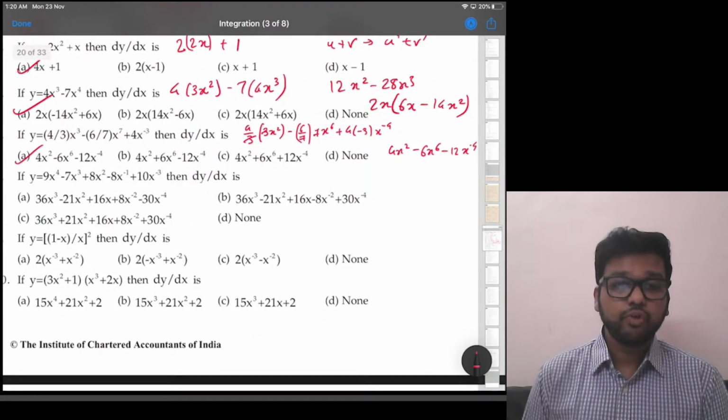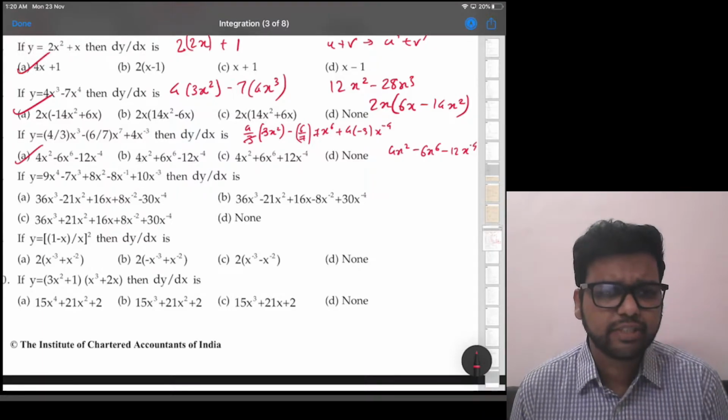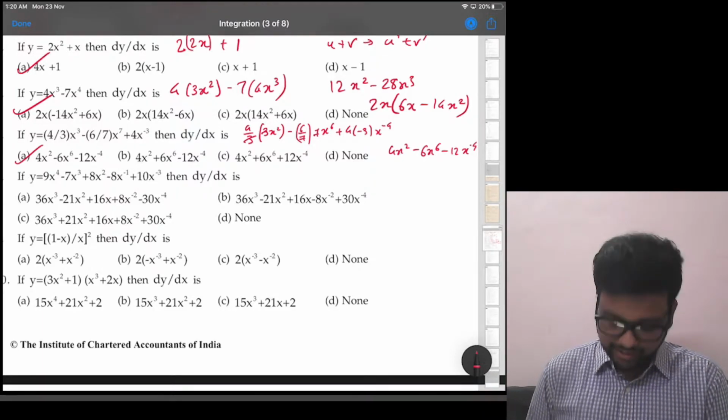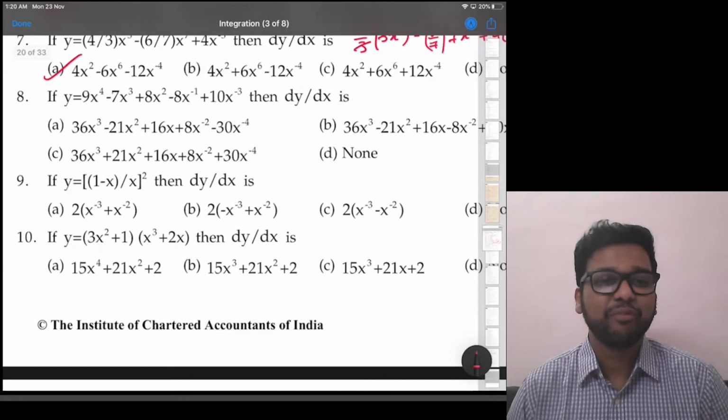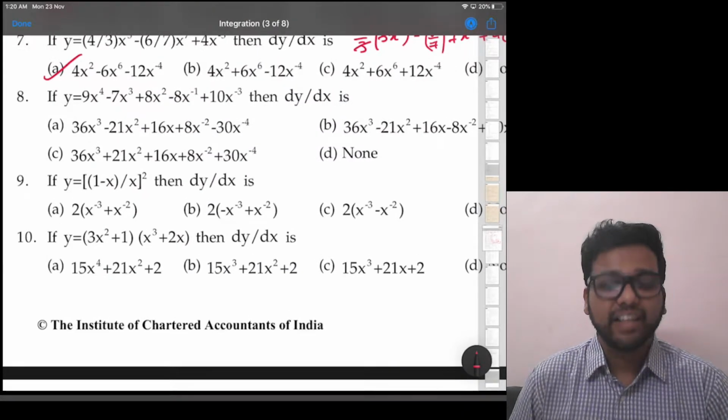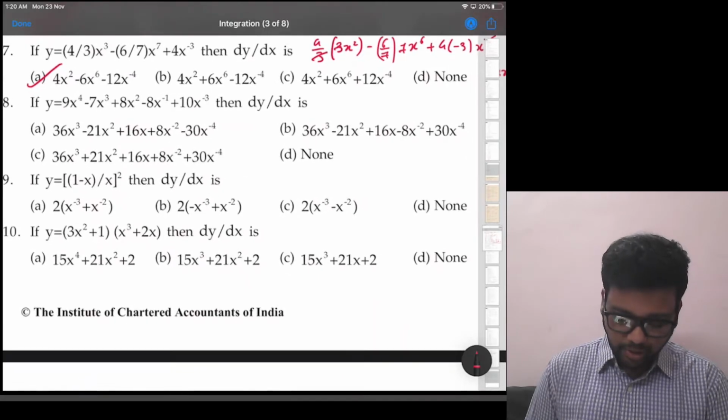Option A, 4x square minus 6x raised to 6 minus 12x raised to 4. Most of the questions have option A as the answer, but not necessarily. Question 8, again a simple one. Let's go by options directly.